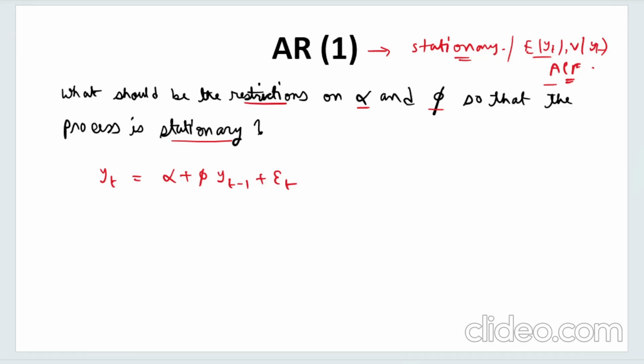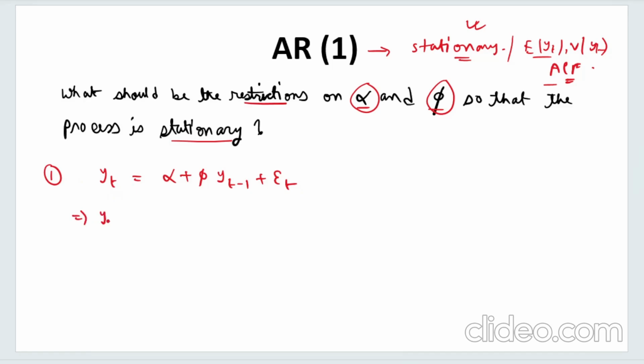If you have seen my videos, you will know we do this systematically. Okay, now here also, for the AR1 process, we need to find out what are the restrictions on the parameters alpha and phi so that the process is stationary. So let us do that. So this is the process, this is the first representation, and I'll be using this only henceforth, right?